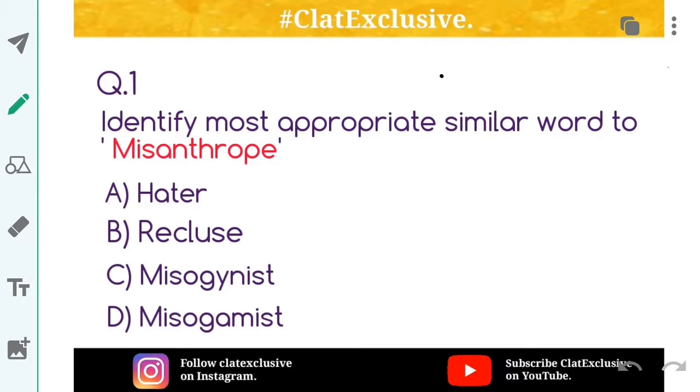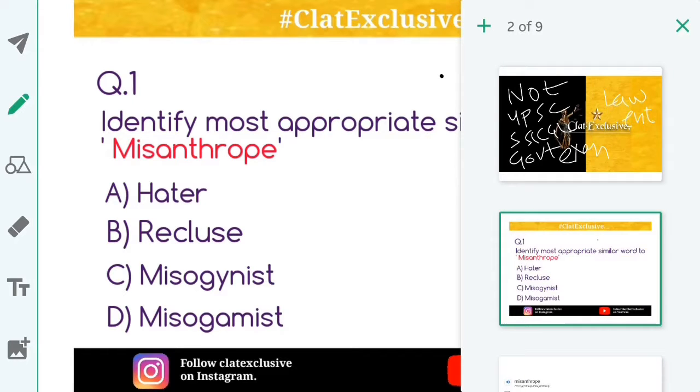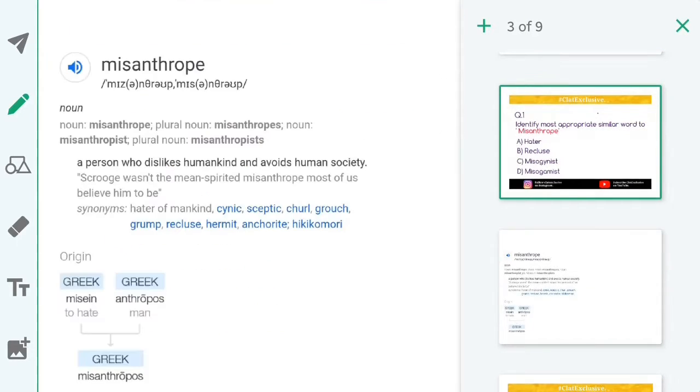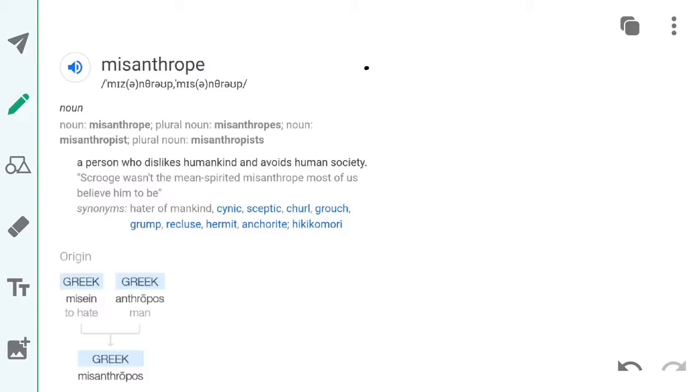Now misanthrope, let me explain all these words and what they actually mean. If you look at this, from Google, misanthrope is someone who dislikes humankind and avoids human society.